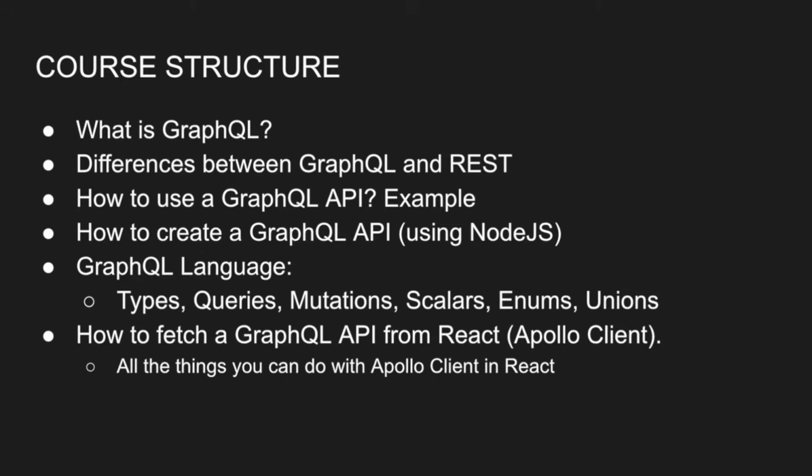I'm also going to talk about other stuff like how to use a GraphQL API, and I'm going to show you guys a clear example on how to do that, which I hope will teach you at least some of the basics just to get used to the language we use with GraphQL, understand where it comes from, and start understanding the very clear differences between fetching data coming from a REST API or from a GraphQL API.